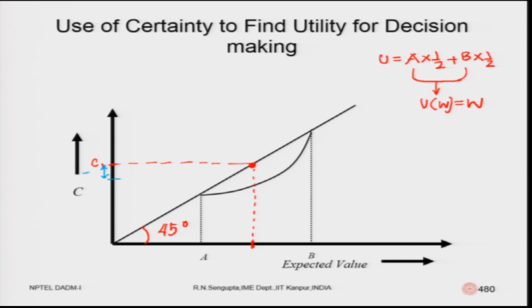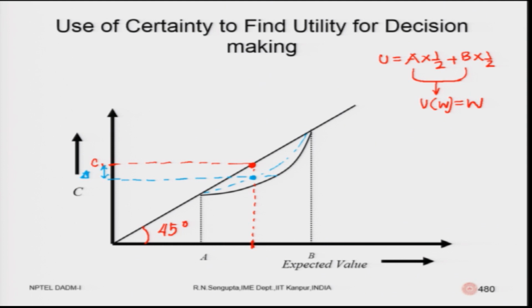At a certain value I would be equally inclined between the gamble and the certainty value, which is C minus delta. So, if all the values are on the lower-hand side, I will have a graph on the side below the straight line, and hence it will have a risk aversion property.